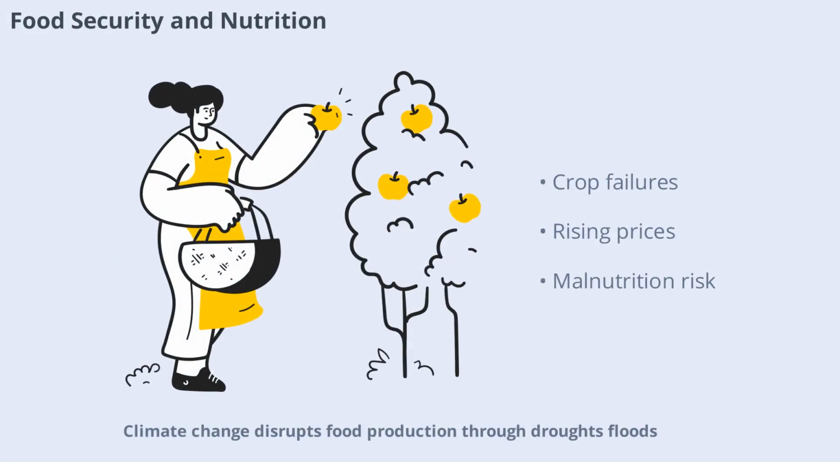Climate change disrupts food production through droughts, floods, and unpredictable weather. This can lead to food shortages, higher prices, and malnutrition, especially in communities already struggling with poverty. Children and pregnant women are particularly vulnerable to the health impacts of poor nutrition. Ensuring food security is a key part of addressing climate-induced health disparities.